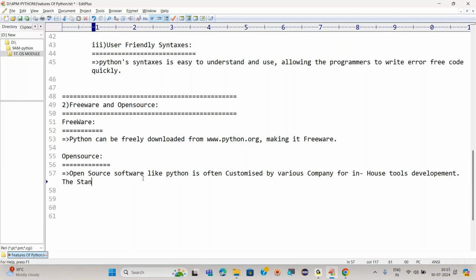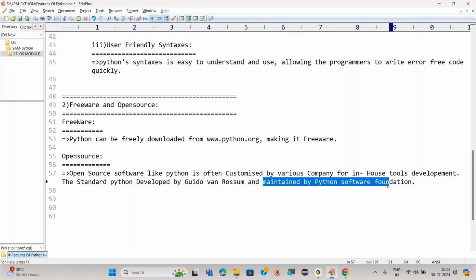The standard Python was developed by Guido van Rossum and maintained by the Python Software Foundation. That means Guido van Rossum has created it, but who is maintaining it? The Python Software Foundation is handling it, right?